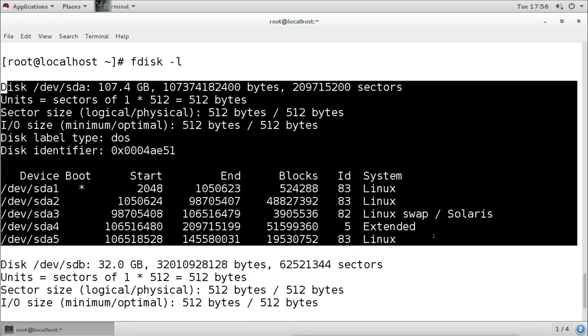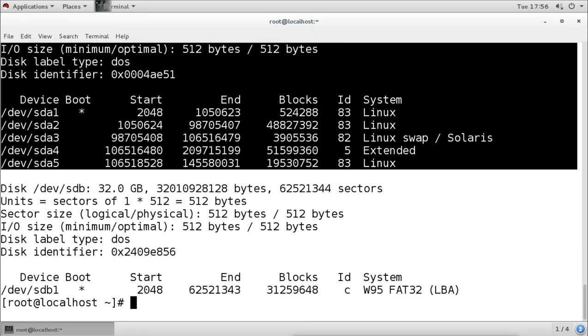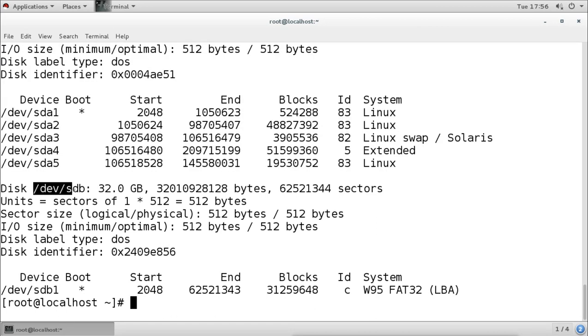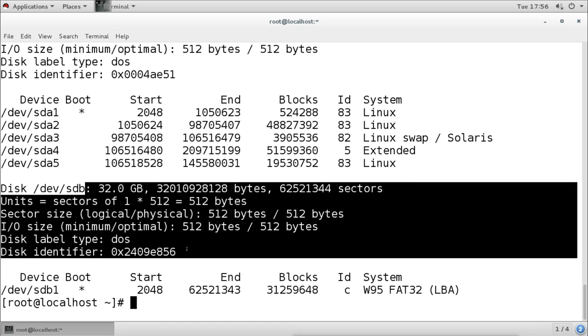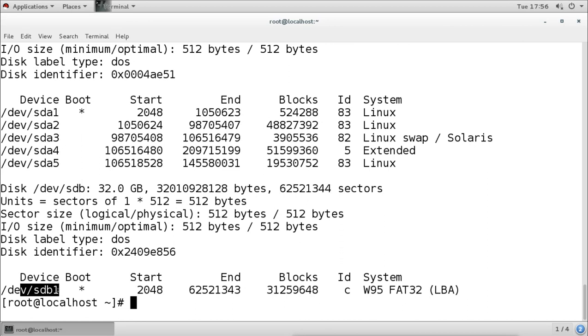Now it is showing one more hard disk, SDB. So when you connect any flash, it will come as a second hard disk. It shows that it is a second storage hard disk, SDB, which has a 32 GB size and all these sectors and units, and it consists of one partition, SDB1, with the sectors it uses, the total size in blocks, and the type of that partition.